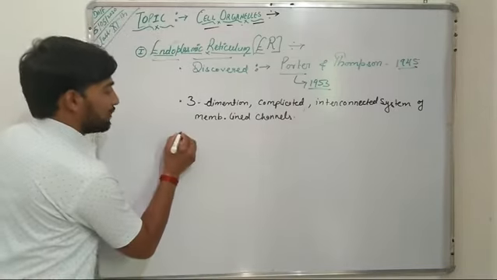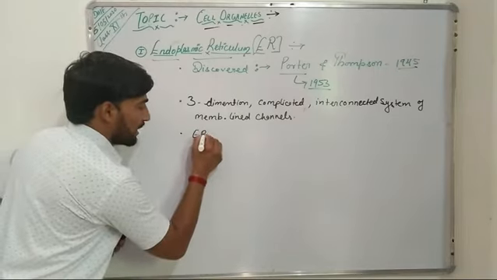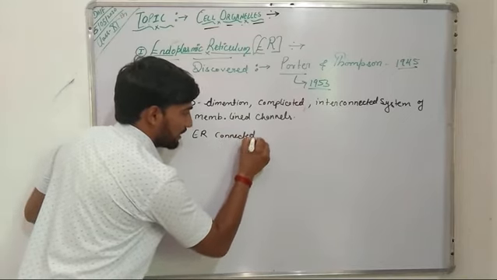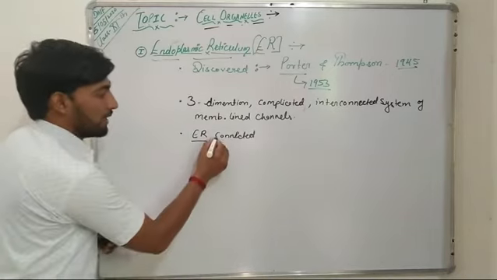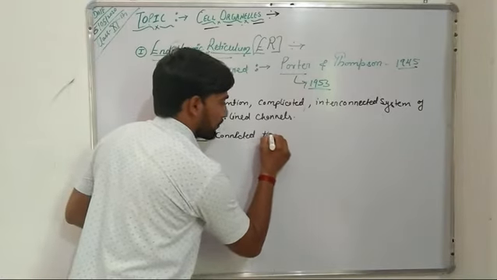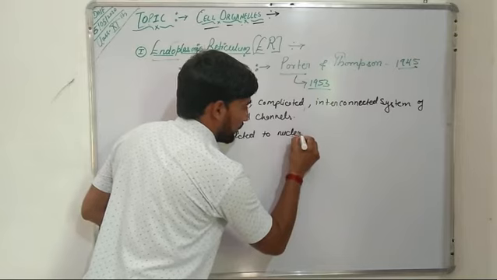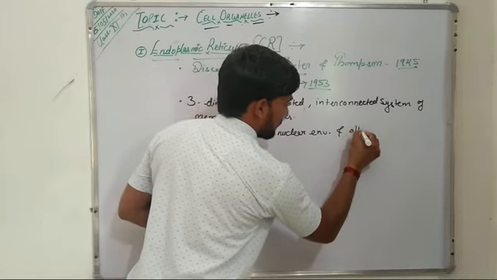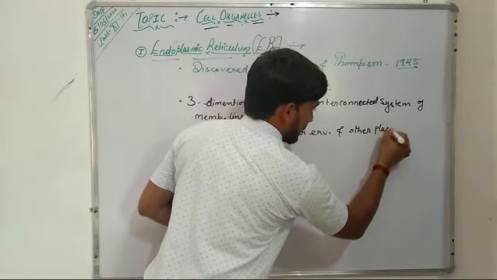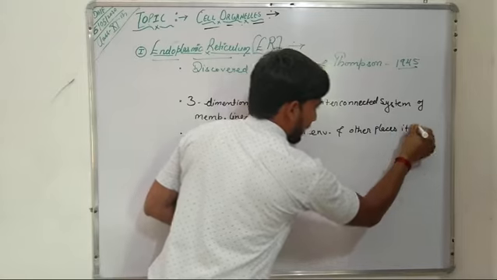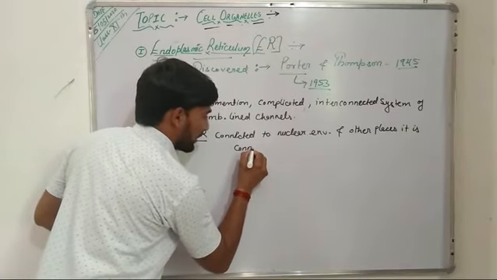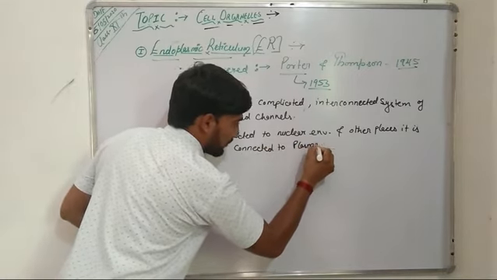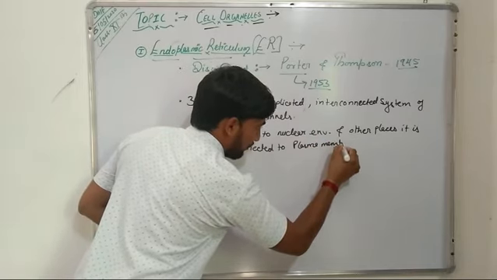Now at certain places this endoplasmic reticulum is connected to the nuclear membrane or nuclear envelope, and at other places it is connected to the plasma membrane, or you can say the plasmolemma.